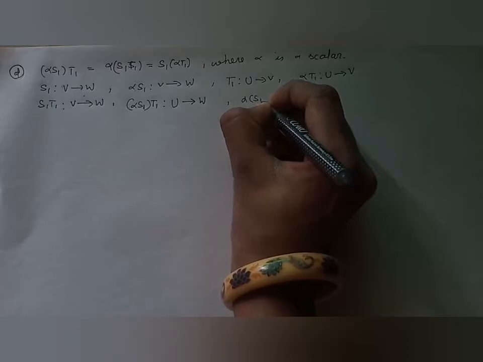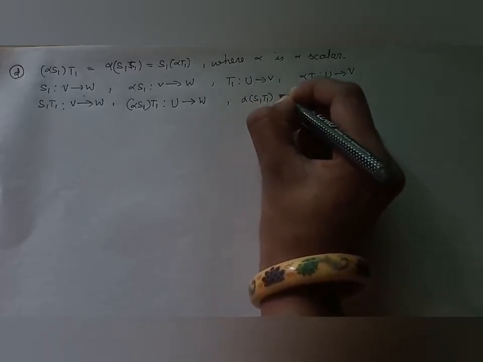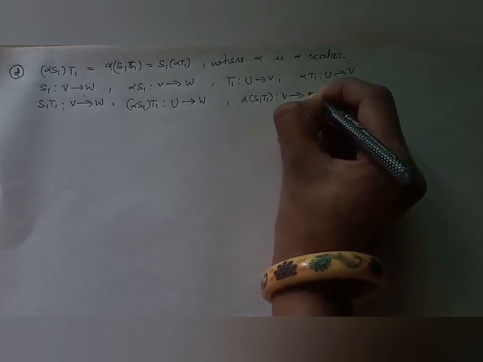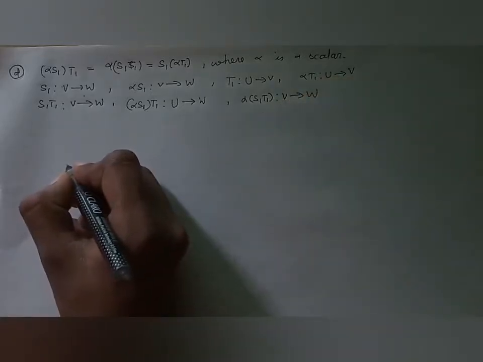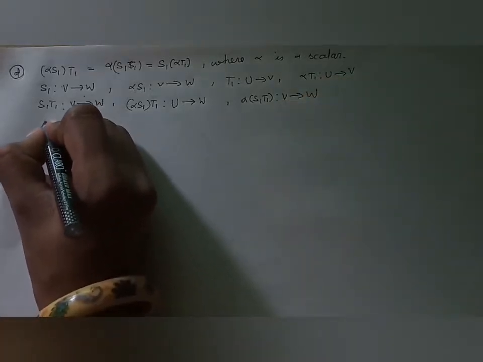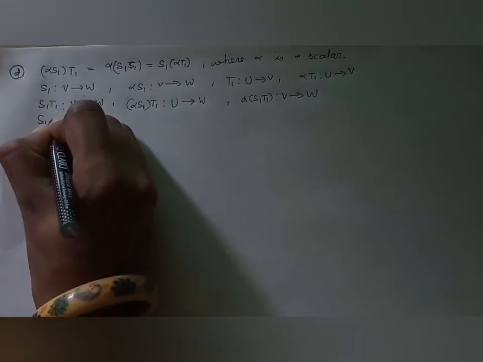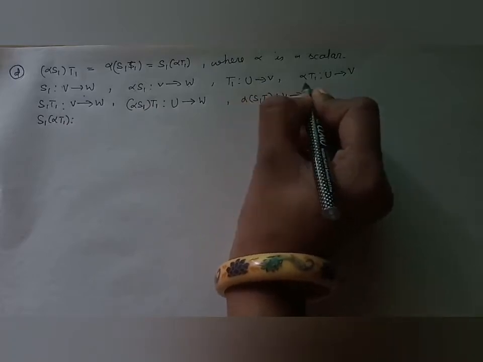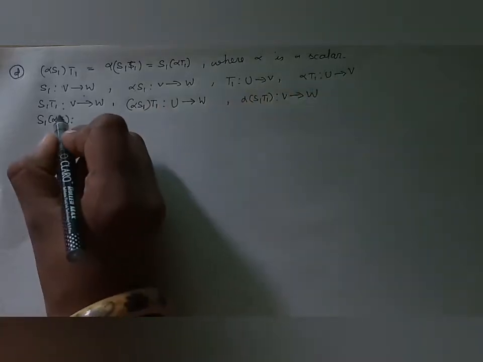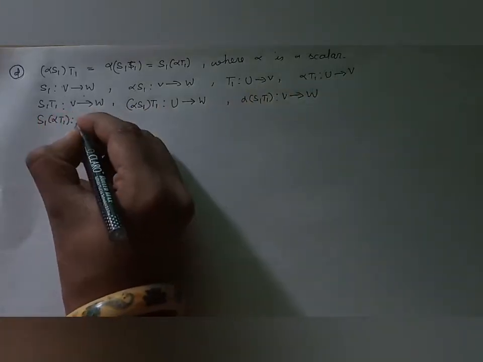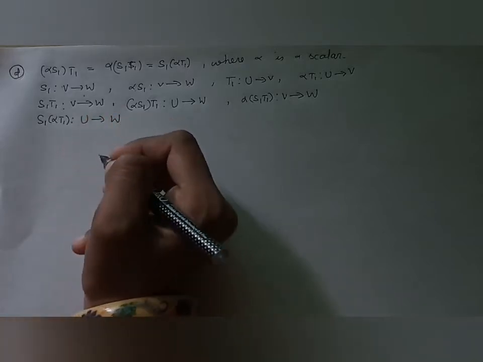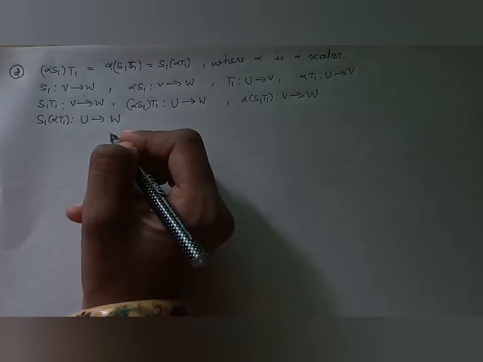And for this, the product of S1 and T1, and if we multiply alpha by this, then we get alpha S1 T1, a mapping from U to W. Also, the product of S1 and alpha T1: alpha T1 is a mapping from U to V and S1 is a mapping from V to W. So this is a mapping from U to W. Now let us start its proof.